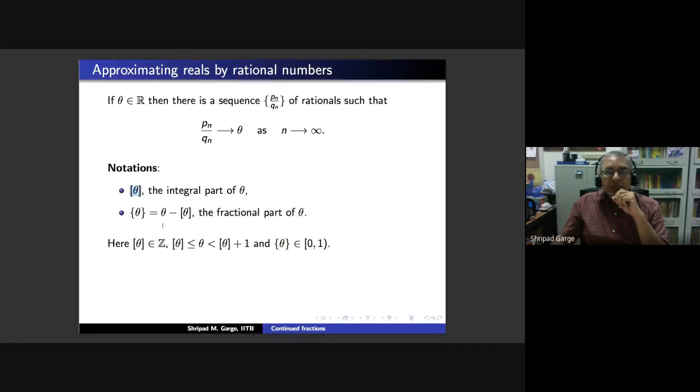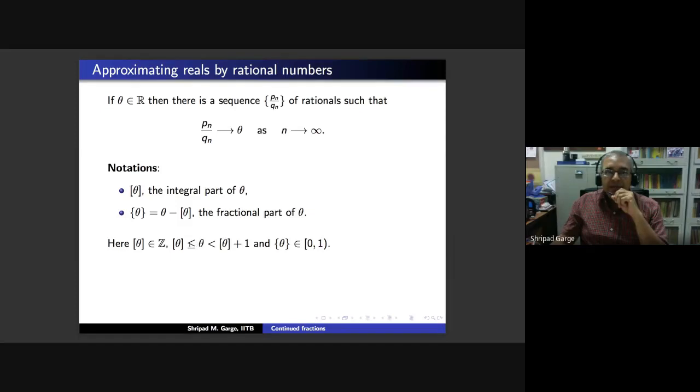By this notation, the square bracket around theta, we mean the integral part of theta. So whenever we have any real number theta, we will always have some integer before that and some integer after that. This property of real numbers is called the Archimedean property.